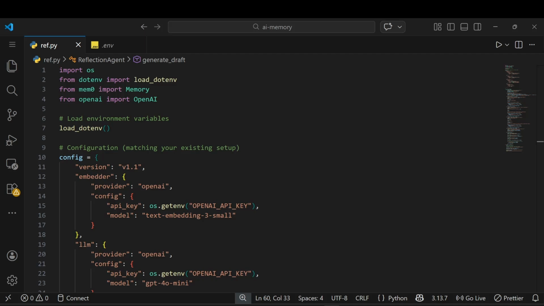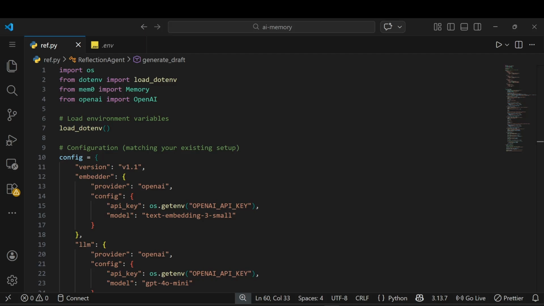But after some time you ask the same type of question again, and the agent makes the same mistake again. Maybe after some days you come back and ask the same question, and it makes the same mistake again and again. It's going to be frustrating. So today we are going to fix that.